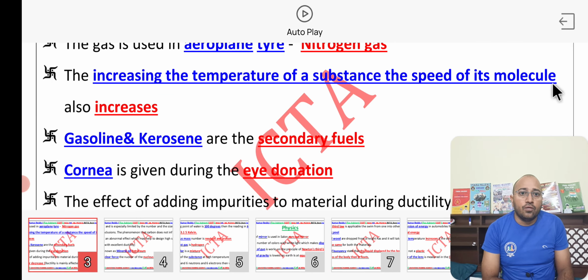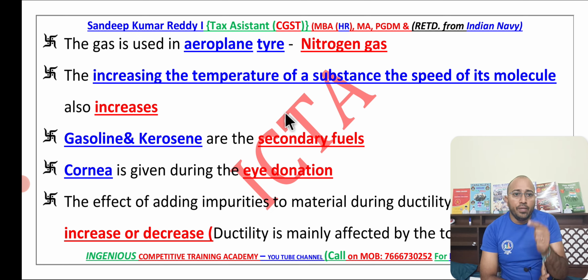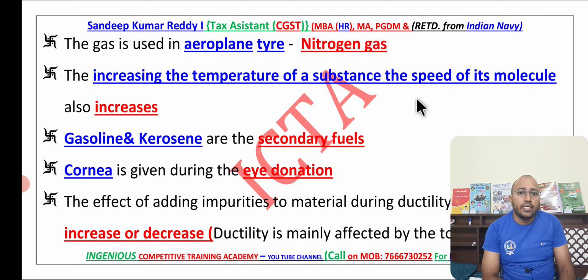Increasing the temperature of a substance, what happens to the speed of its molecules? If we start raising the temperature of any substance, the movement of the molecules automatically increases. Now we have gasoline and kerosene. These are the secondary fuels. You must know the primary fuels also, like coal, which is taken directly, and crude oil. They are all primary.